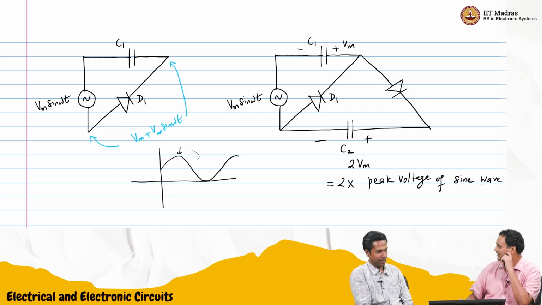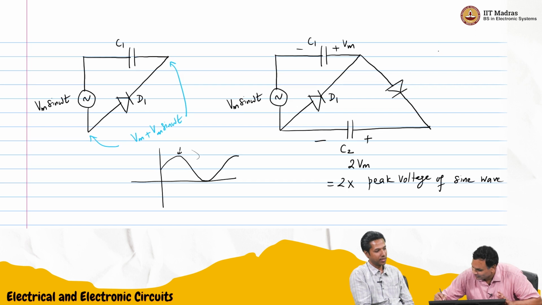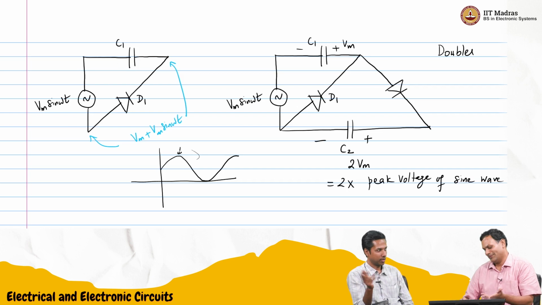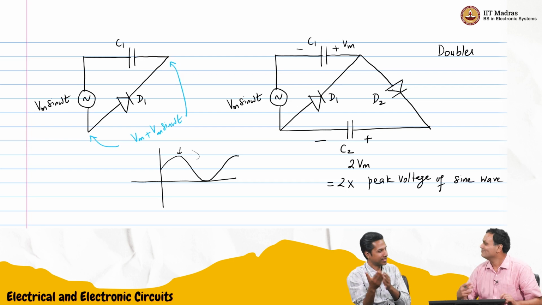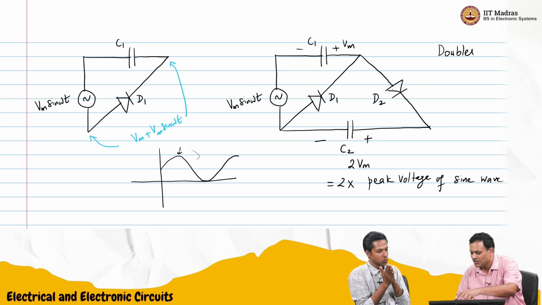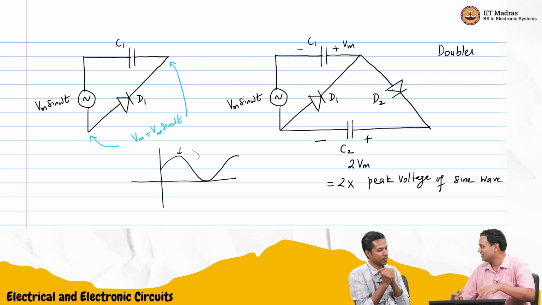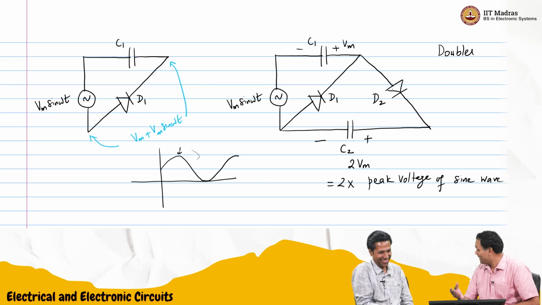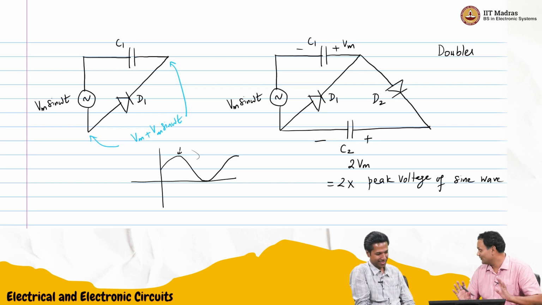This is a very nice circuit. Can I keep doing this? You can. So this is a doubler. You can keep doing it naturally, because across D2 we have more voltage now. If this is 2 Vm and this is Vm, most likely you will get a copy of the sinusoid plus this voltage shift. You can keep doing this until probably there will be some point where the diode might break down in reverse bias, or the capacitor can also break down. One of these two things will happen.